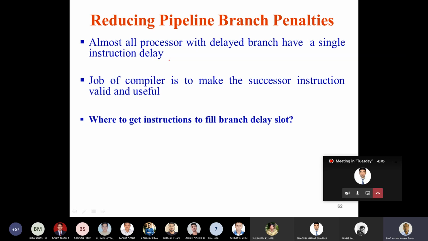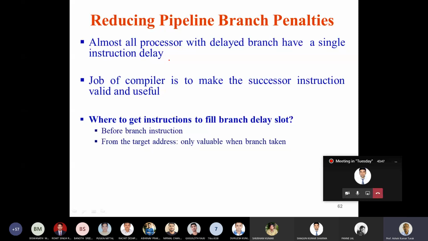So the next question is, where to get the instruction to fill the branch delay slot? Most processors have a delay slot of 1, so from where will the compiler get the instruction to fill in the delay slot? There are 3 techniques. One is before the branch instruction: you get an instruction from before the branch instruction, which will always be executed, and put it in the delay slot.